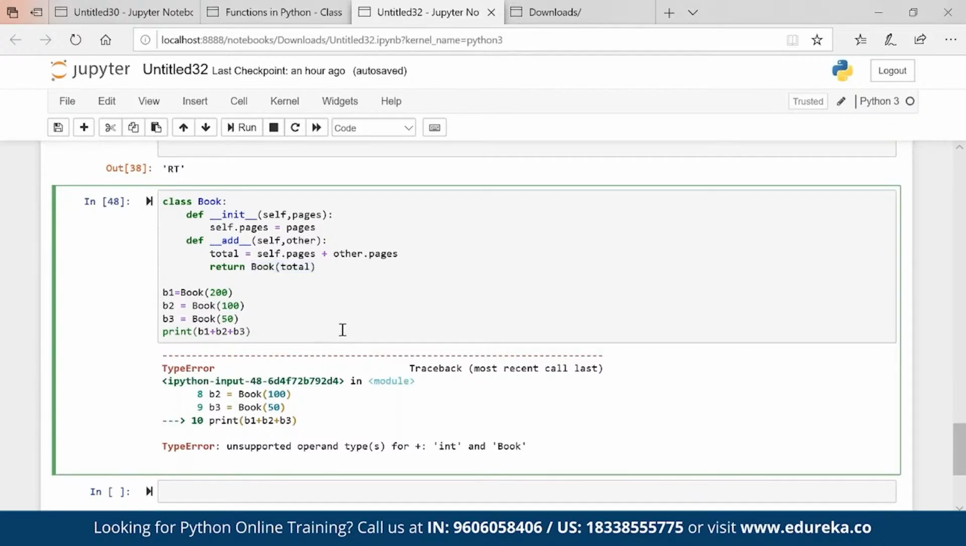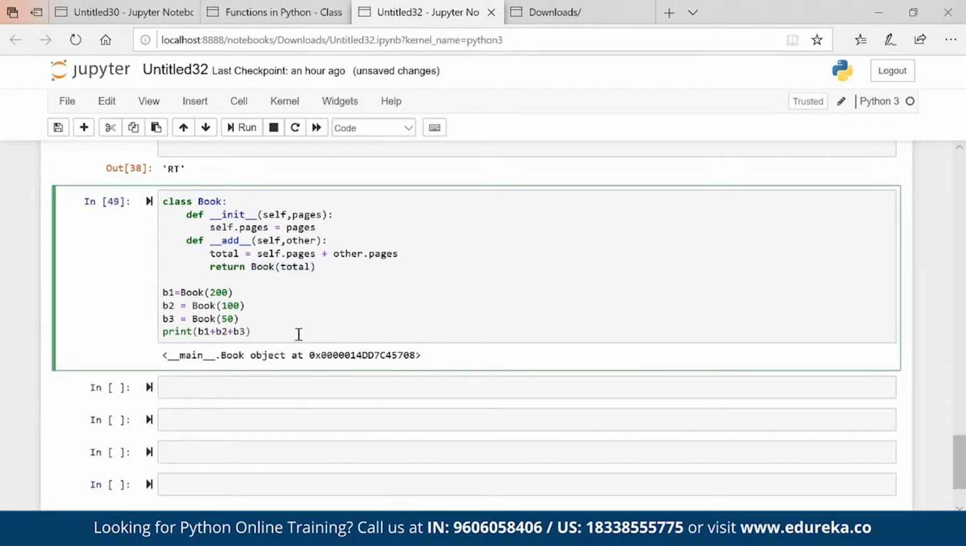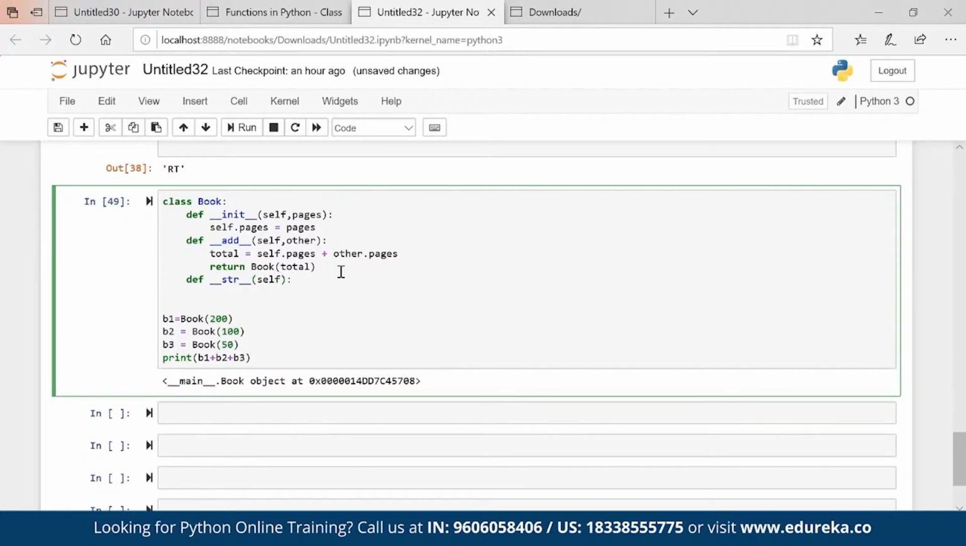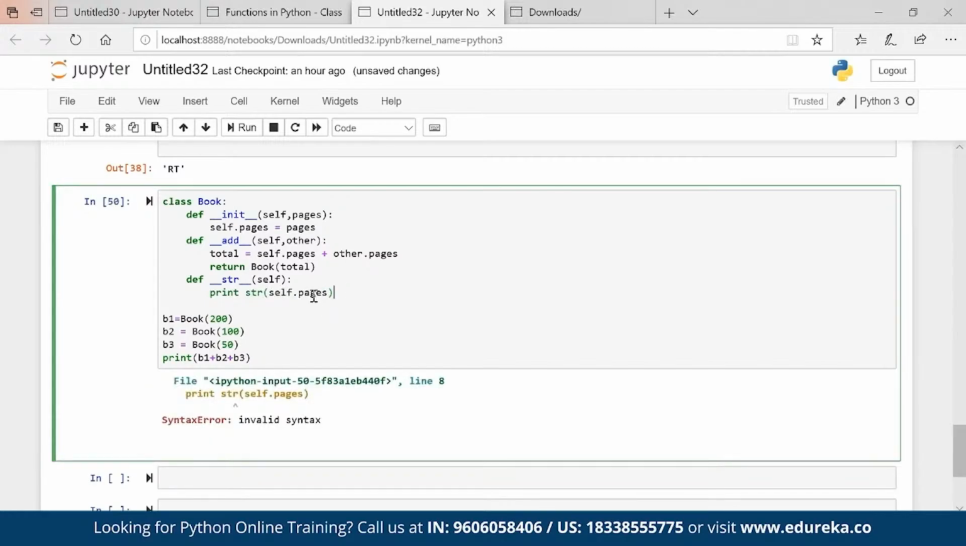Okay, and now if I execute, obviously we have to convert to a string as well because we are adding two books, right? So if you want the output, it should be def str, which is again a magic method, self. These are like constants, this cannot be changed, right? This is what you have to pass. Print str self dot pages. Something is wrong here.